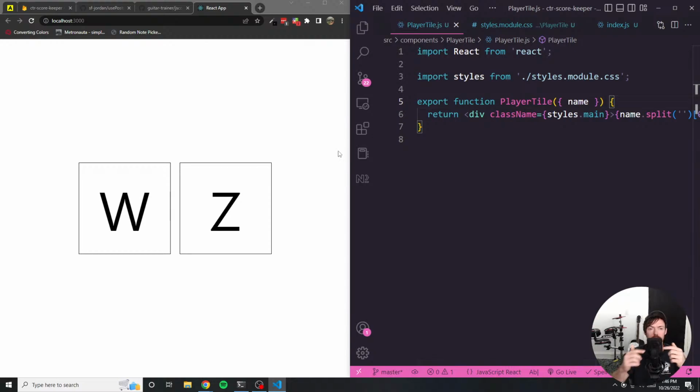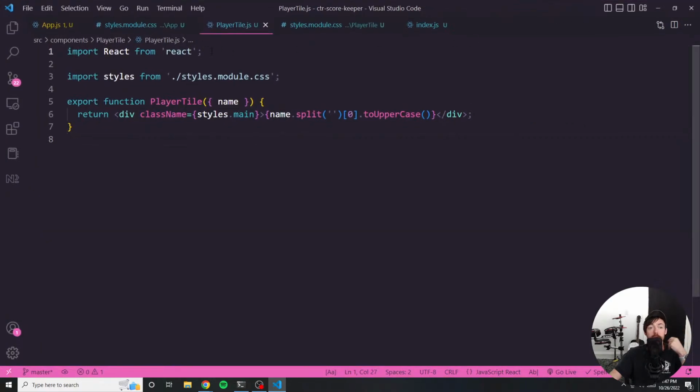Now what we want to do is below the letters in our name, we want to display the number of tracks that we have the top score for. So again, in my case, we should see a 1, and in the case of Will, we should see 0. So how are we going to do that? Well, which component's responsibility should it be to manage that particular logic? I'm thinking, just for simplicity's sake, we should probably pass in some more information to these player tiles so that it can go and run these logic calculations.